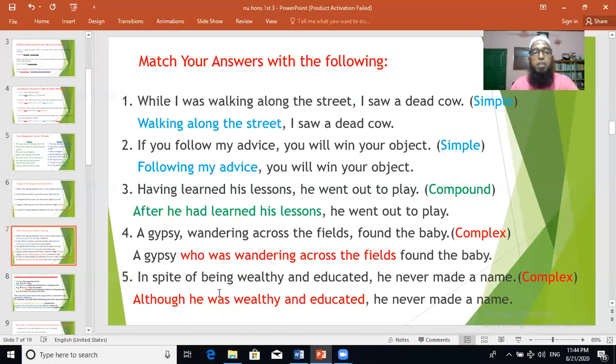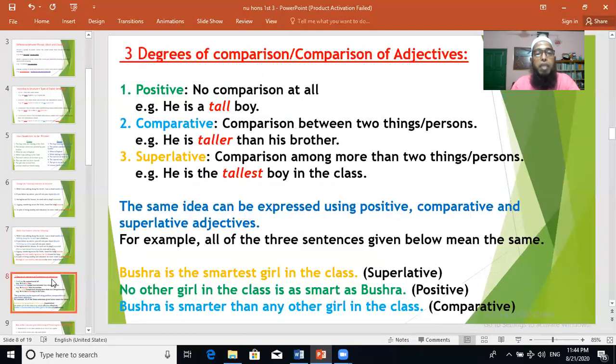So I have given here some examples, only a few examples here. As you have done these things up to intermediate level, now you have to revise these things and see more examples from any good grammar books and practice at home. Another transformational item we have in our exam paper is change of degrees sometimes. So there are 3 degrees of comparison of adjectives. You are also familiar with this item, I think. So I'm giving you some basic ideas again, and I'll give you some work to do.